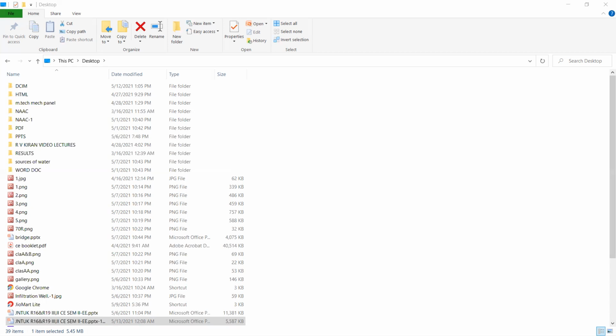And next, a main suction pipe having a strainer at the bottom is inserted into the sump, as shown in the figure. This one is the strainer. The main pipe is connected to the pumping unit, which delivers water to the treatment plant.